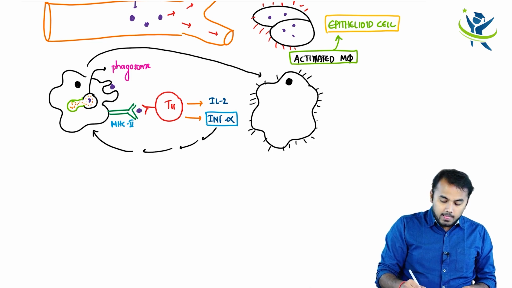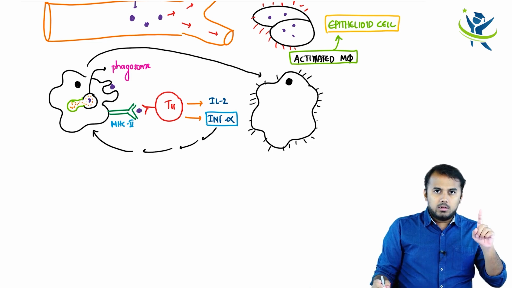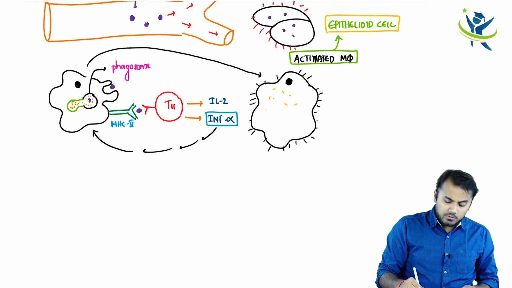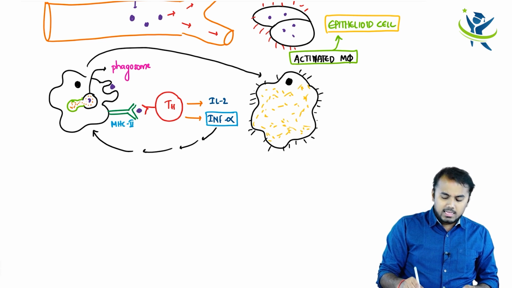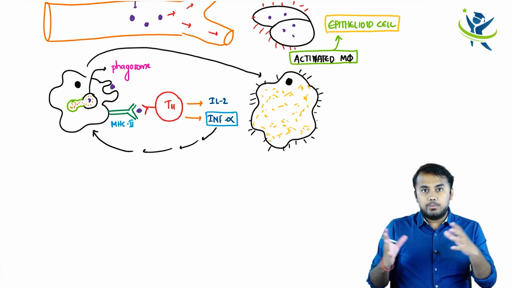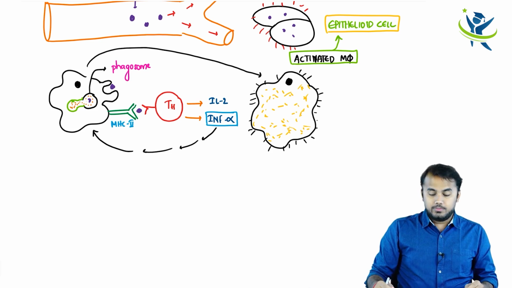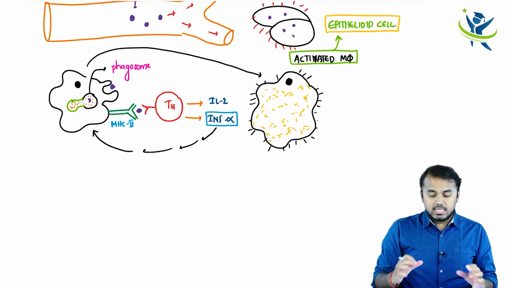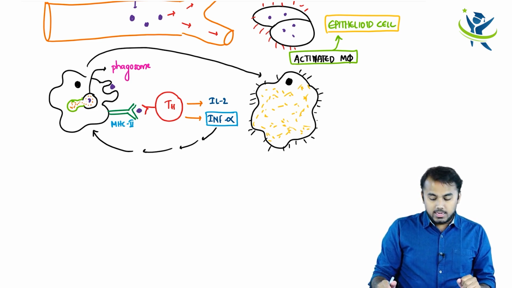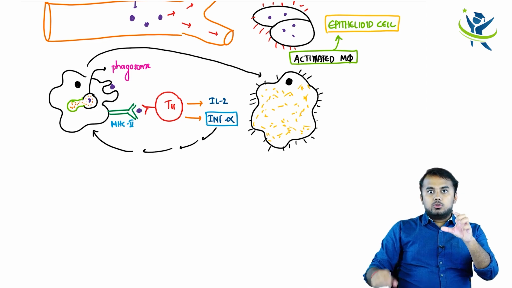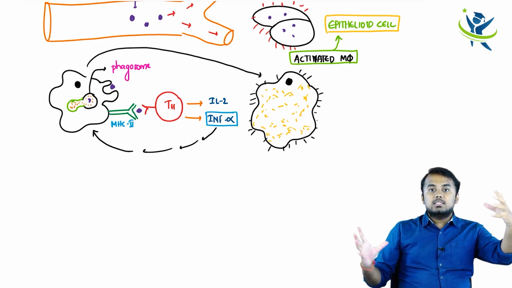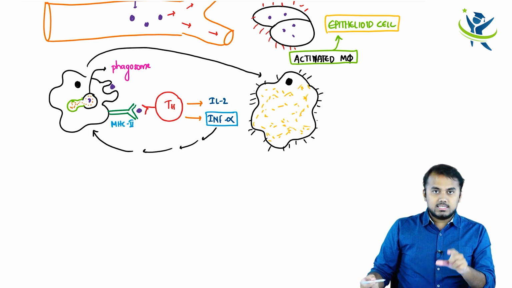The simple thing is that this epithelioid cell is big. Point number one. Point number two is it has got a lot of cytoplasm. When you compare a normal macrophage with this epithelioid cell, the normal macrophage has got a little amount of cytoplasm. As this activated macrophage or epithelioid cell is big, it can accumulate lots of cytoplasm. And the nucleus is also pretty big when you compare with the normal macrophage. So this is an epithelioid cell. Now what is going to happen is that this is one single epithelioid cell. So in that way, many epithelioid cells join together.